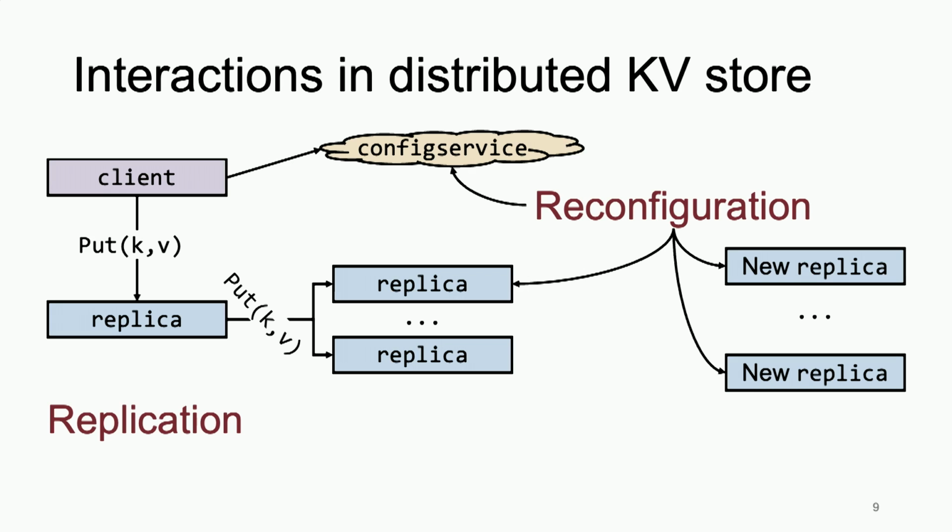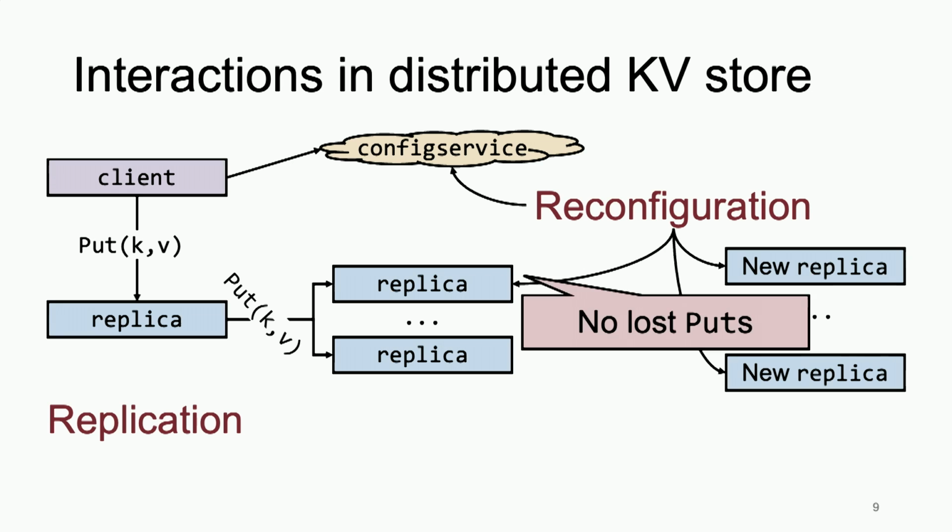It's a little bit tricky because if you copy the data from one replica to another and then continue, you have to make sure that you lose no puts. You have to make sure that you copy from the last node that actually has all the latest puts in it. Otherwise, you might lose one. So it's a little bit tricky.